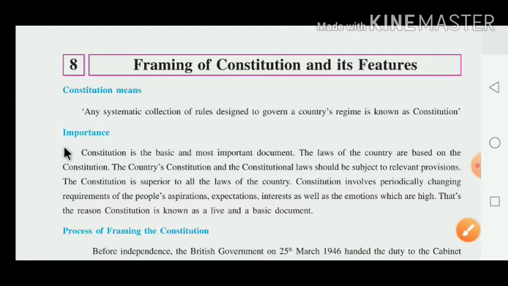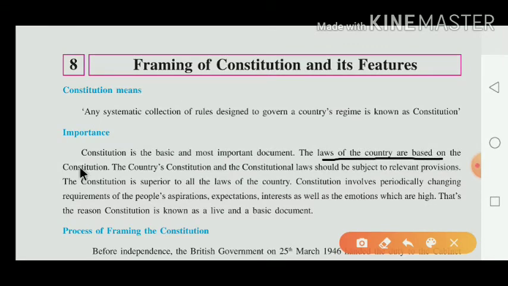Now they have given about the importance of constitution. Constitution is the basic and the most important document, dear children. The laws of the country are based on the constitution. What have they given there? They have given that the laws of the country are based on our constitution. The country's constitution and constitution law should be subject to relevant provisions. What have they given, dear children? They have given that the country's constitution and constitution laws should be subjected as per the relevant provisions.